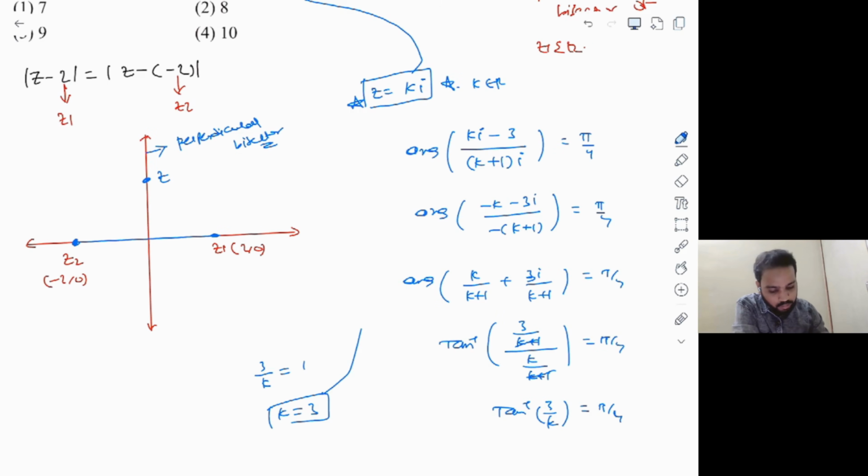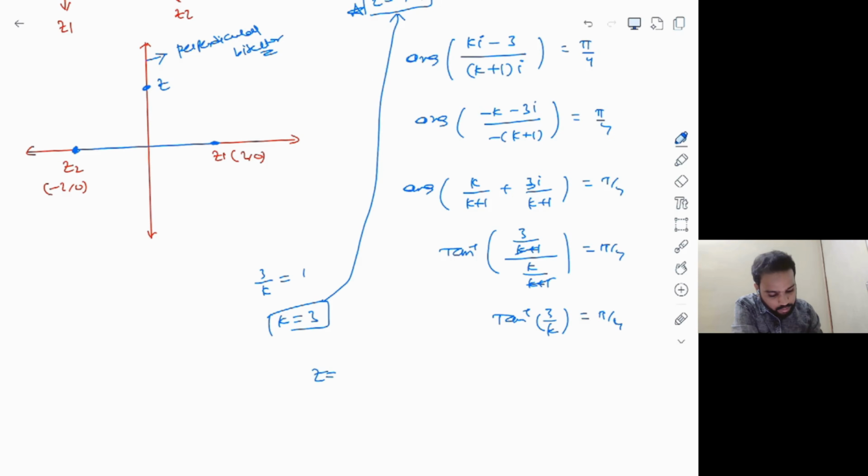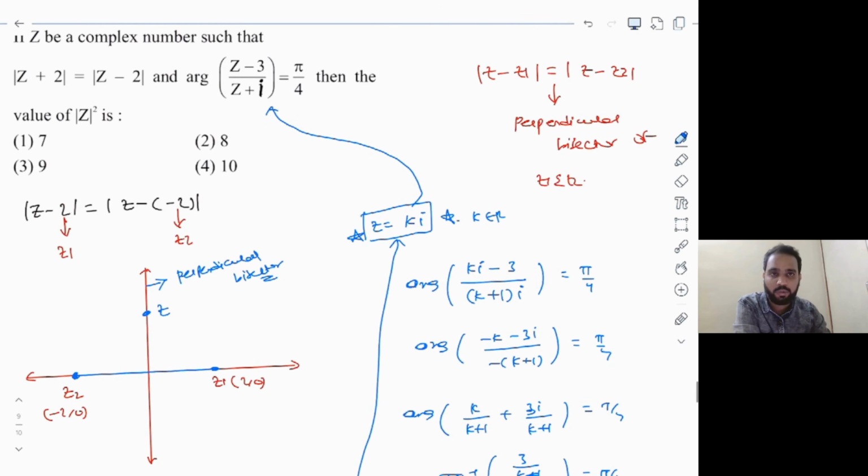And we have our complex number z, which is equal to ki, that is z is equal to 3i. And at last, look at what is the required part here. We are just supposed to find out the value of mod z whole square, which will be exactly equal to 9. Okay, I hope this is clear.